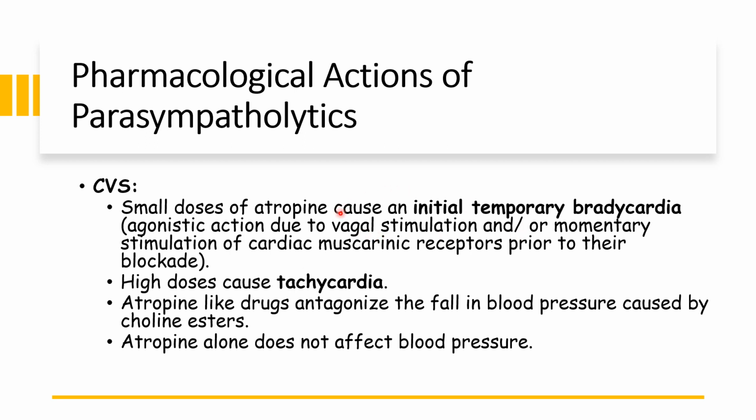In high doses, it can cause tachycardia. Of course, atropine is indicated to prevent bradycardia, so it induces tachycardia, and it mimics the action of the sympathetic nervous system. So it induces an increase in heart rate. Atropine-like drugs antagonize the fall in blood pressure that is caused by the choline esters.